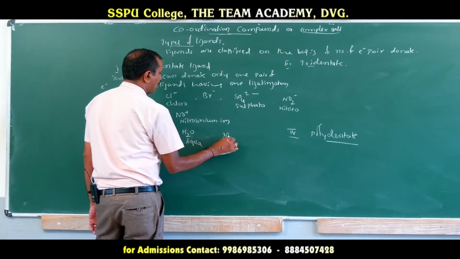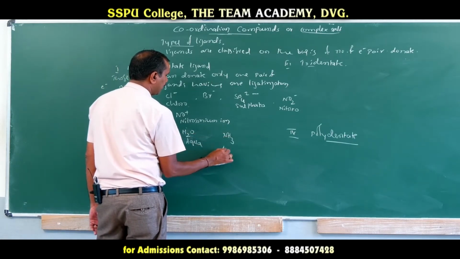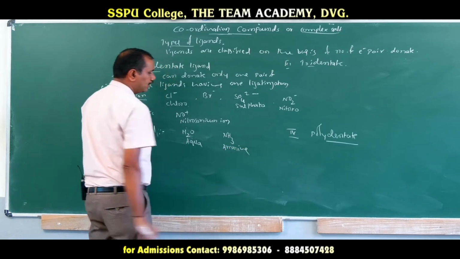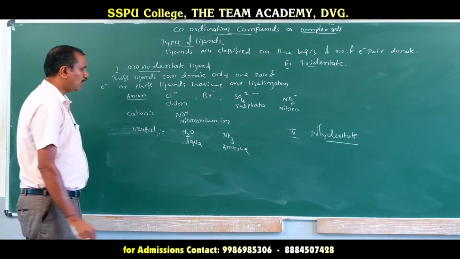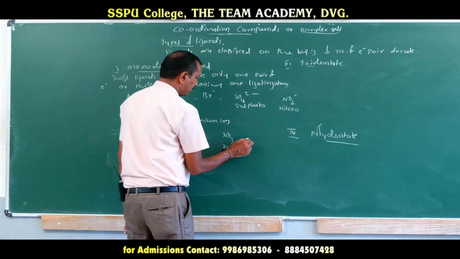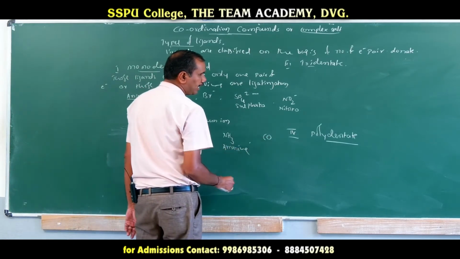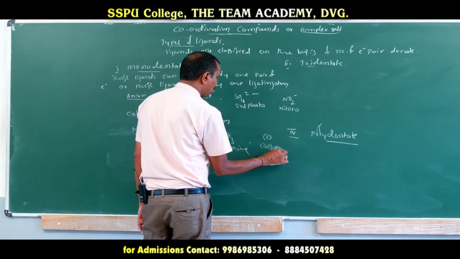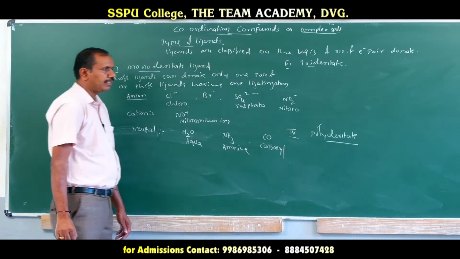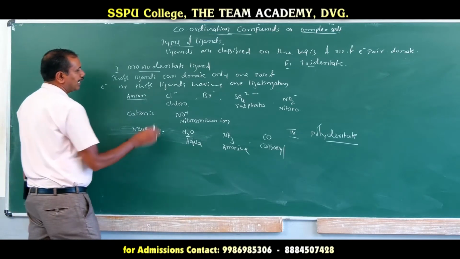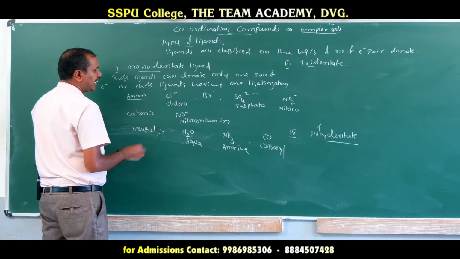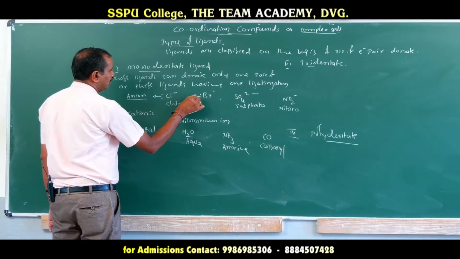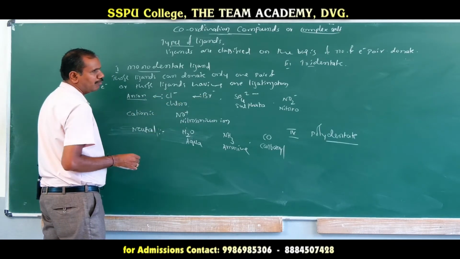Next is NH3, ammonia, but as a ligand we call it amine. CO is carbon monoxide, but as a ligand we call it carbonyl, etc. These are all monodentate ligands. So what is a monodentate ligand? Those ligands that can donate one pair of electrons are called monodentate.